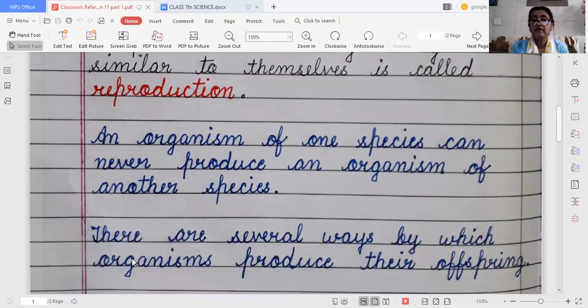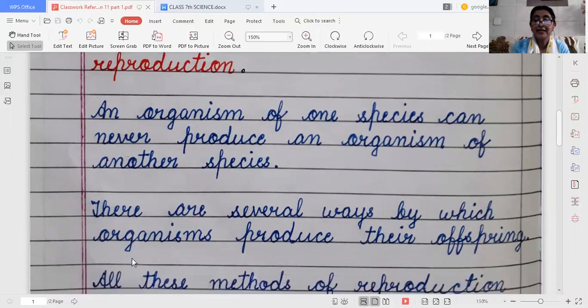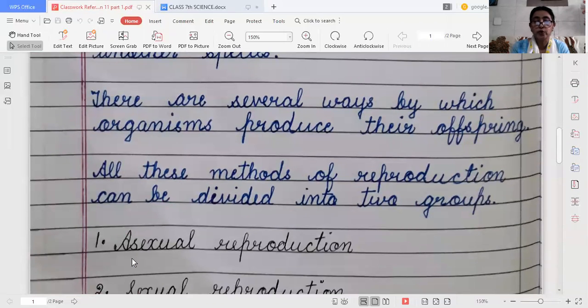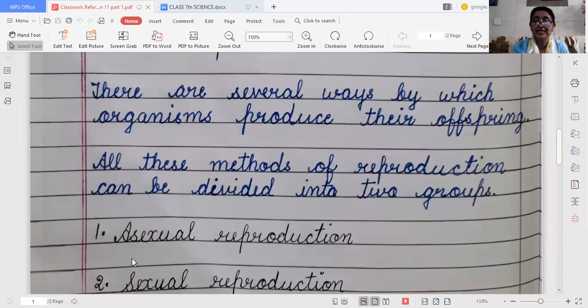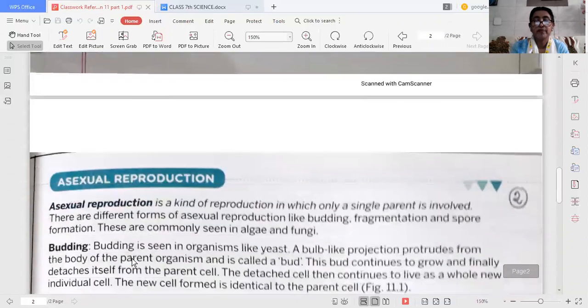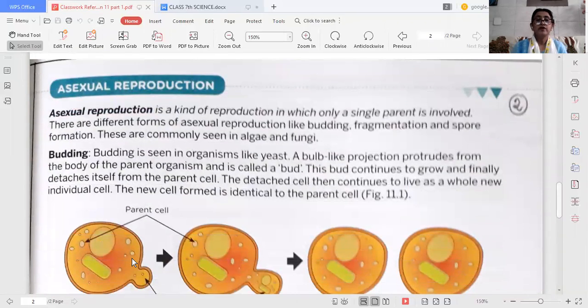There are several ways by which organisms produce their offspring. All these methods of reproduction can be divided into two groups. One is asexual reproduction and the second is sexual reproduction. Today we will only discuss asexual reproduction.